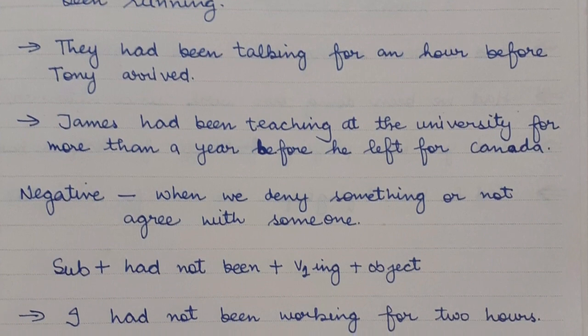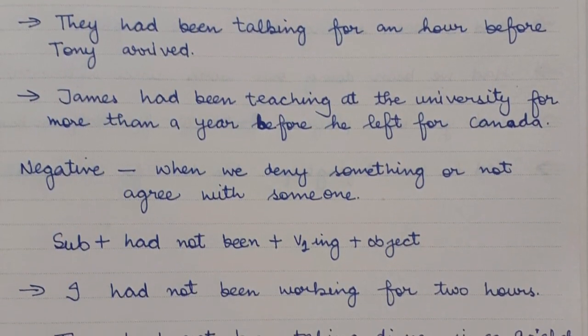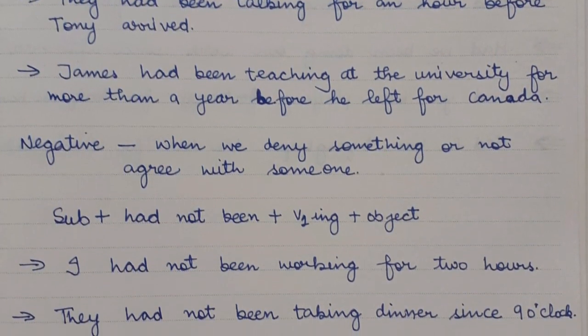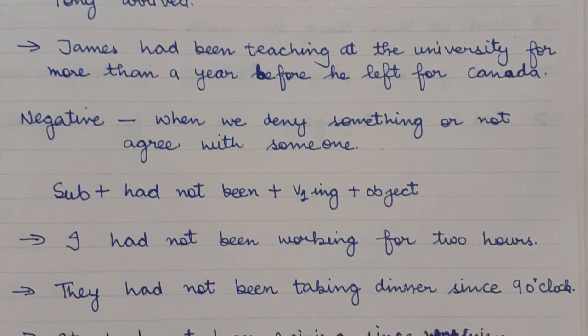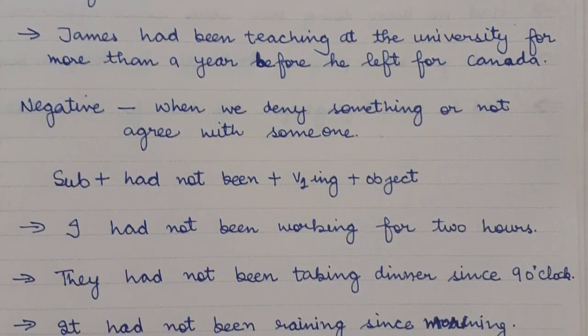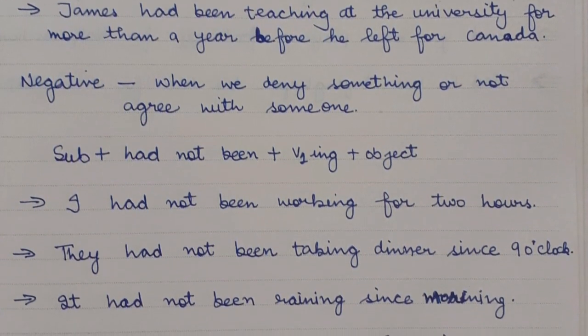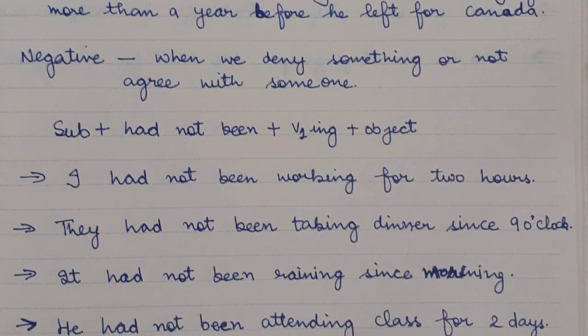Next is negative. Negative sentences are those when we deny something or not agree with someone. And rule is subject plus had, not, been plus first form ing plus object. And examples are: I had not been working for 2 hours. They had not been taking dinner since 9 o'clock.